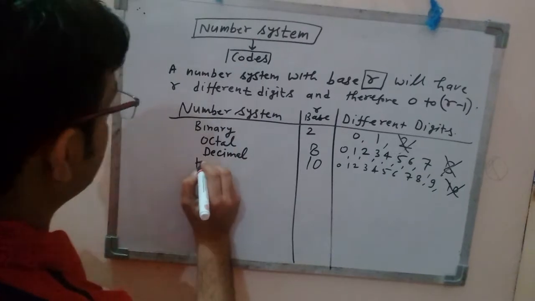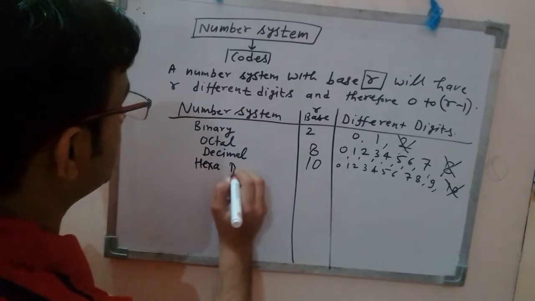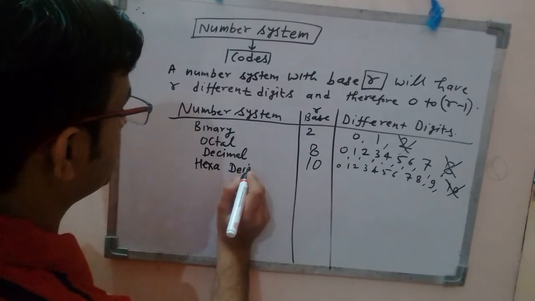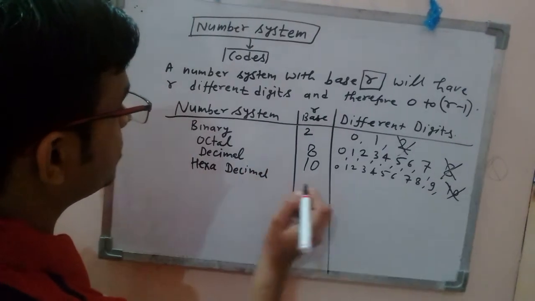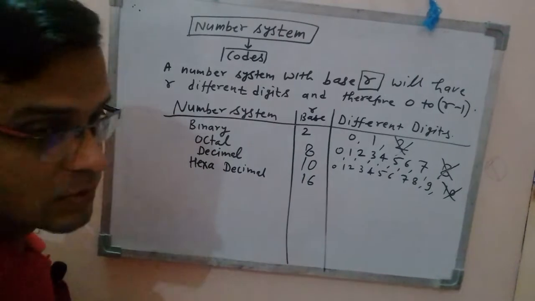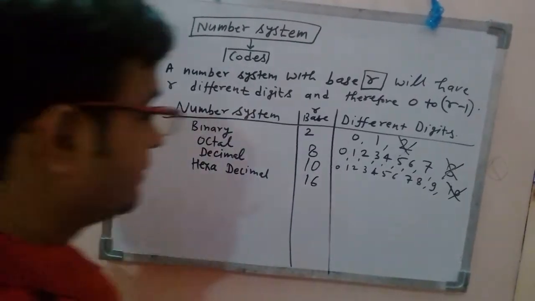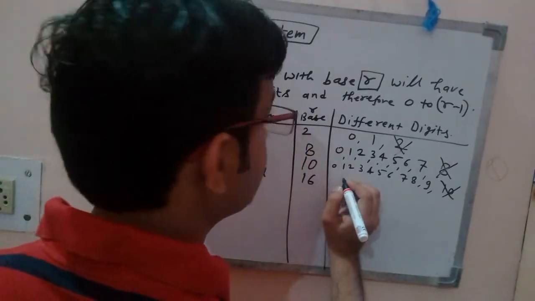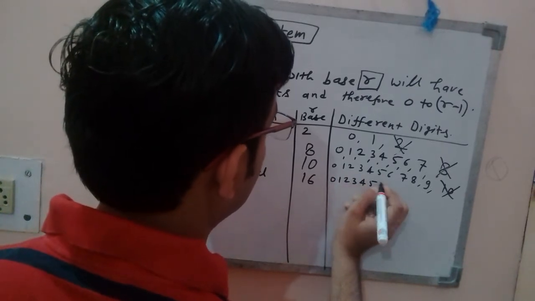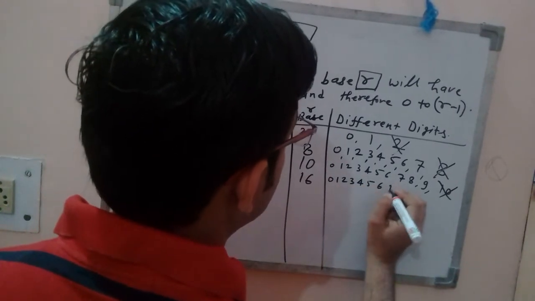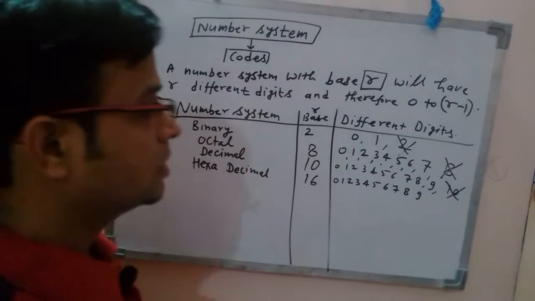Similarly, hexadecimal. So tell me, what is the base? Base is 16, right? What are the different digits present in hexadecimal system? 0, 1, 2, 3, 4, 5, 6, 7, 8, 9, right?